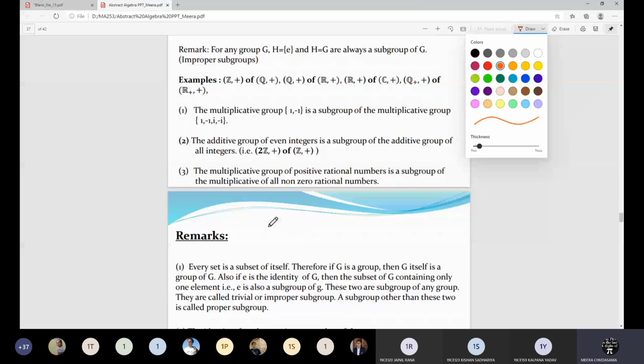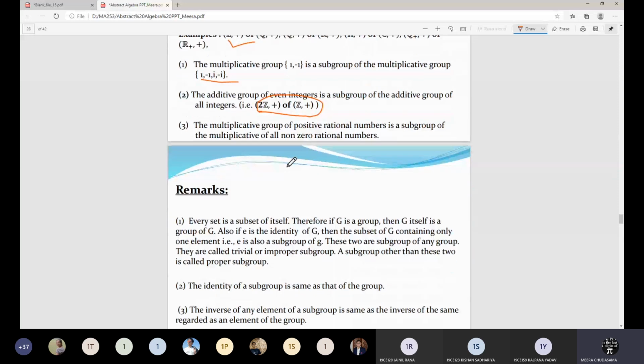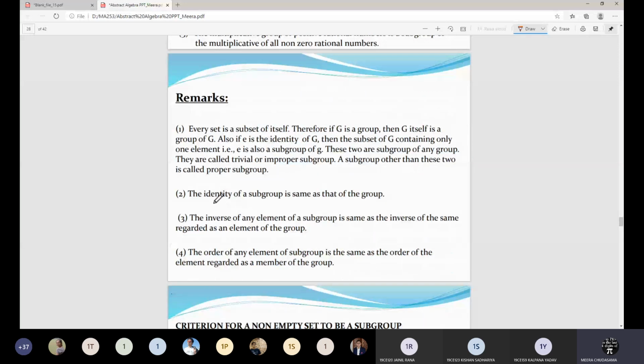So if you see this, we started with the subgroup definition, and for the subgroup we have seen these examples, if you recall. Then we saw these remarks. The identity of a subgroup is the same as that of the group.